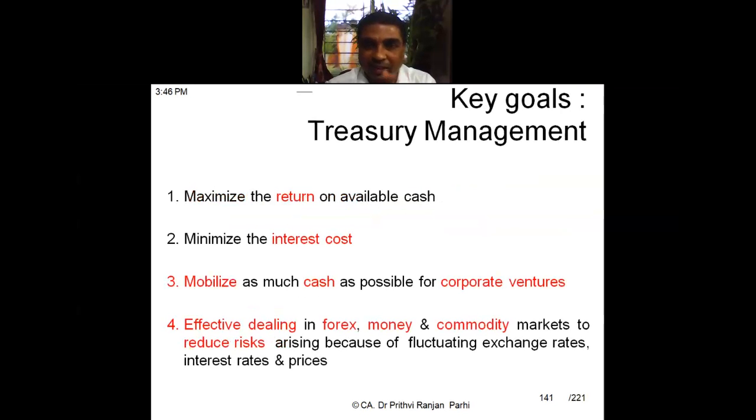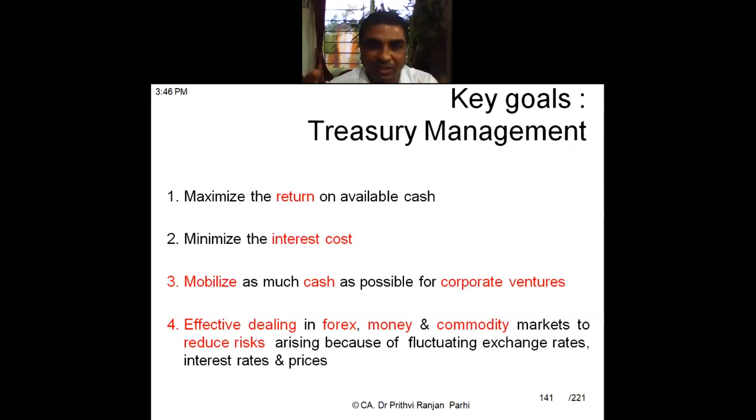Having understood this, now we'll be learning the key goals of treasury management. We can say there are four kinds of goals. These are the key goals; there might be some incidental goals also. First, number one, can you read it? Maximize the return on available cash. Whatever cash is available with us, we would definitely like to maximize return out of this. That means cash should be used in the most profitable manner so that returns can be maximized. Then point two is minimization of the interest cost.